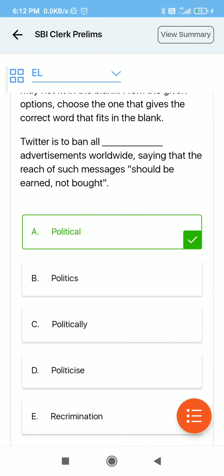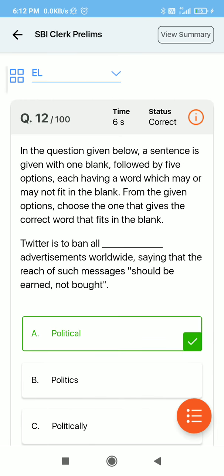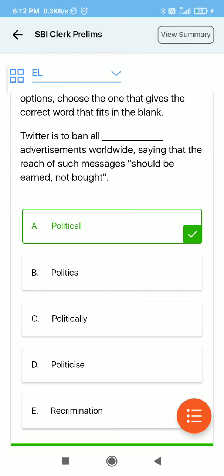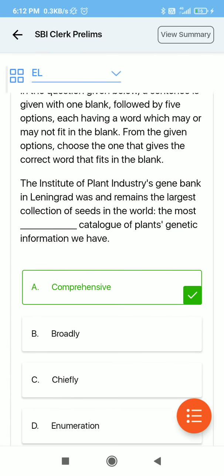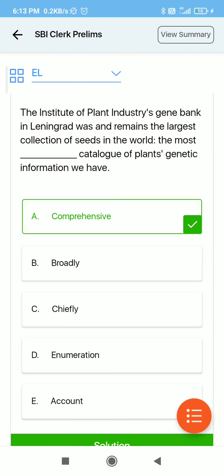Now there are fill in the blanks questions. The timing is also good, 6 seconds, and the answer is also right. This is also right. So we will just see the right questions. If these questions are wrong, it means you need to solve more close test questions. Don't note down these words, just try to solve. If your close test is weak, then solve 10 questions of prelims level close test daily.